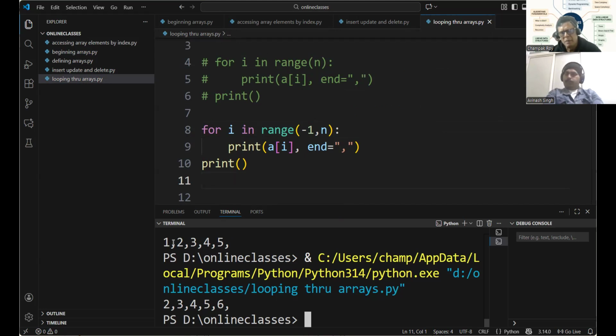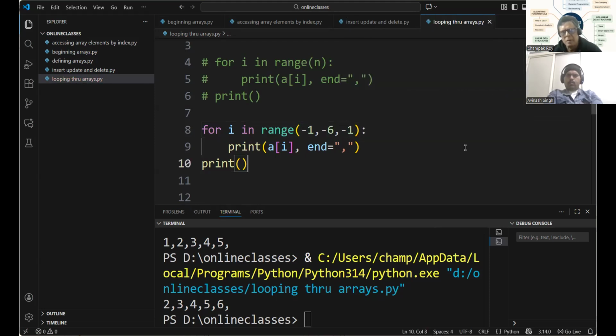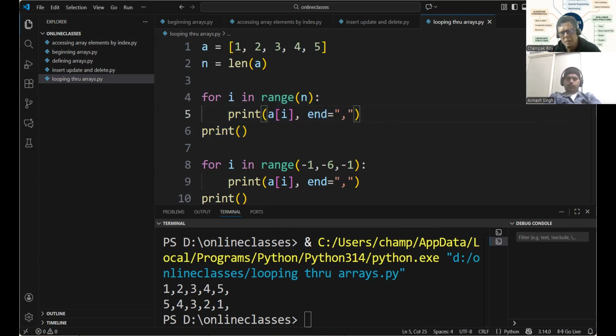And the end has got to be one less than the required element, right? Yes, sir. I'll just write -6 for now. And every time we'll be decreasing by 1. The first one will print in the forward direction, the other one in the reverse direction.